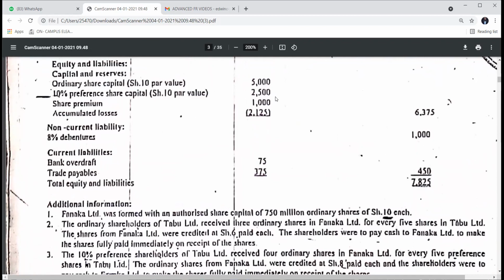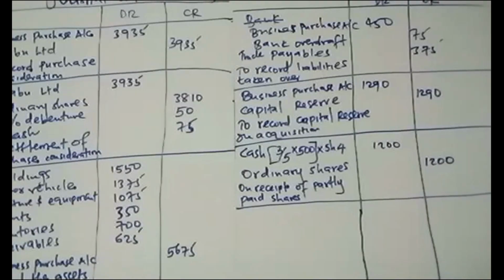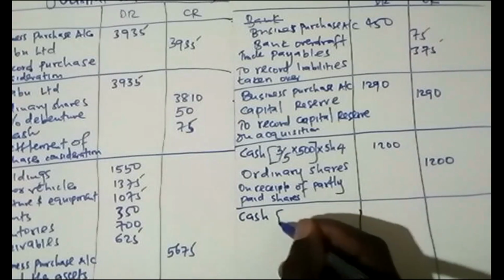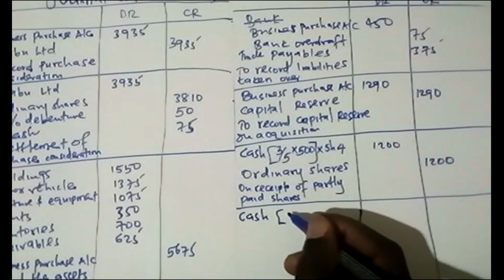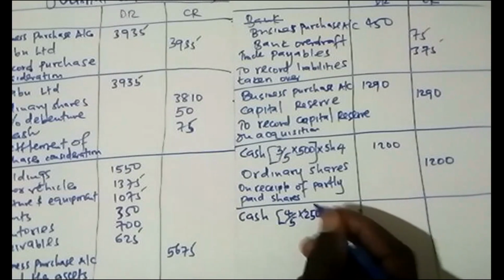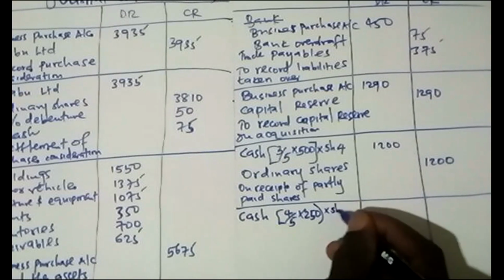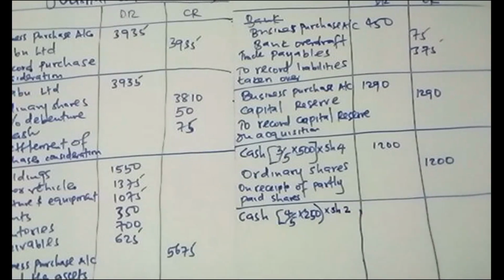2,500 divided by 10 is 250. So again we debit cash, but now with the same proportion. Which proportion was it? 4 for every 5 times 250 of the preference shares. So you multiply now with shillings 2.